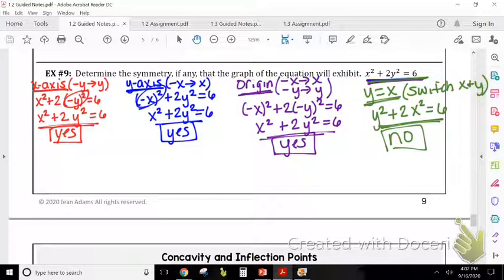Alright, and so as long as you label them, this is x-axis, this is the y-axis, origin, and the line y equals x, it's okay to put yes or no. Or if you want, you could write it out. You could put it symmetric to the x-axis, y-axis, and origin.